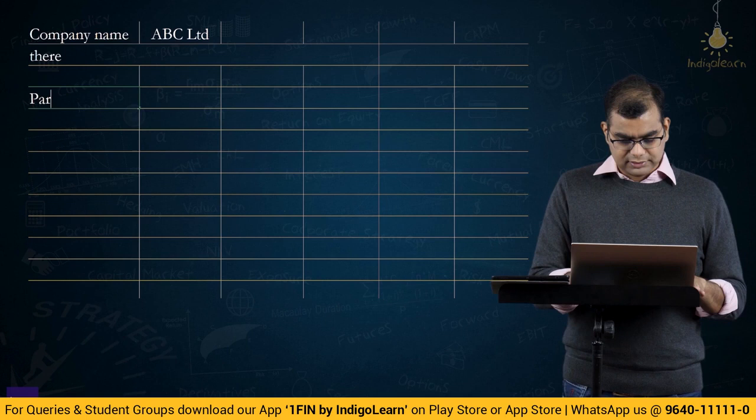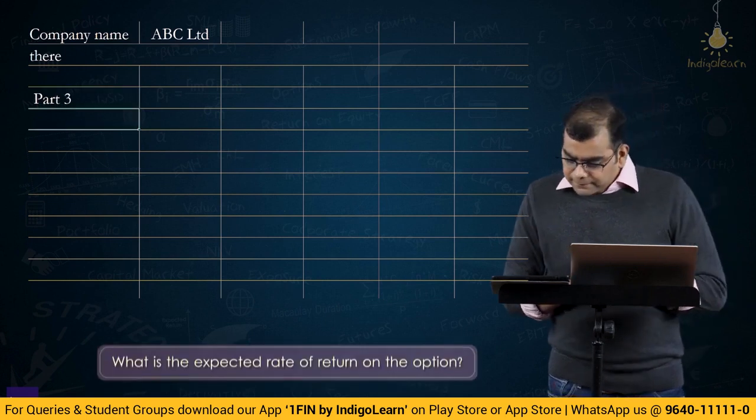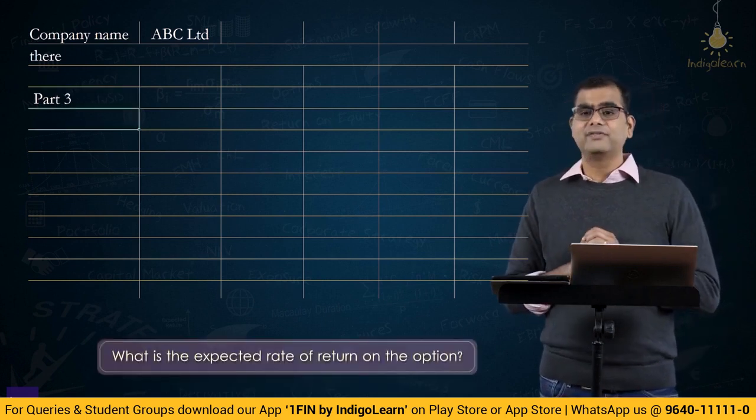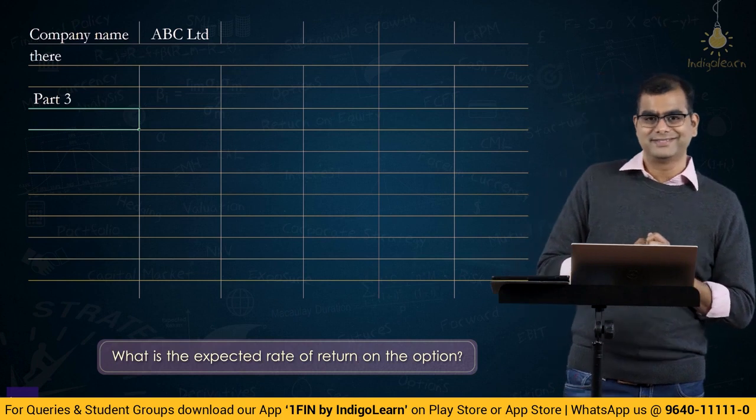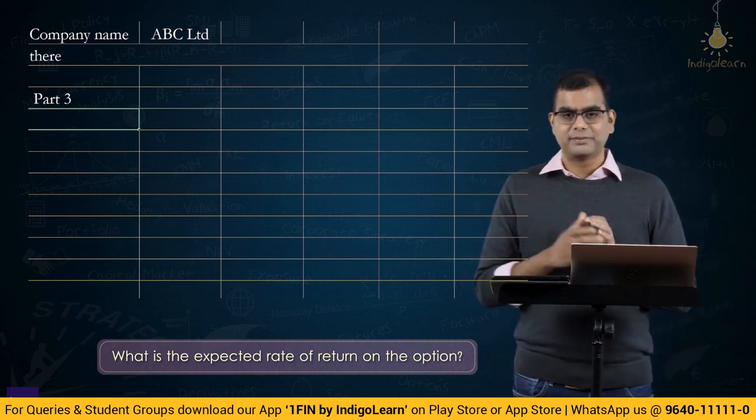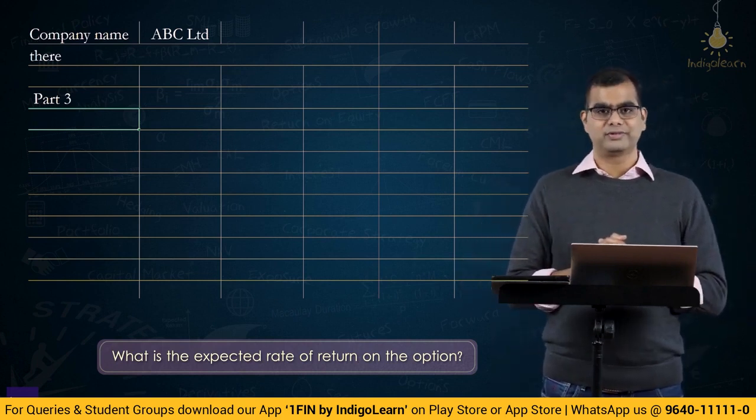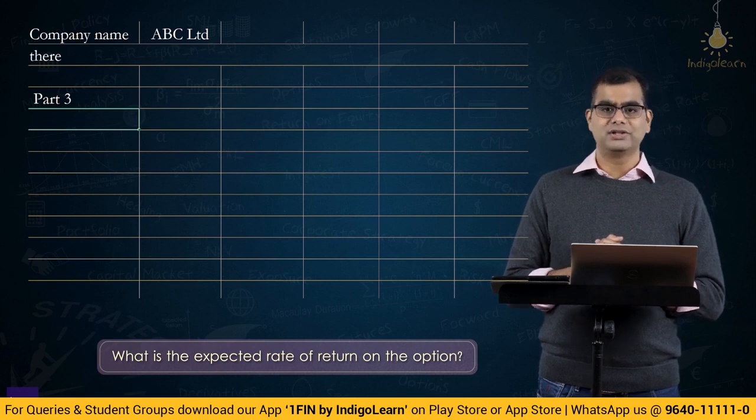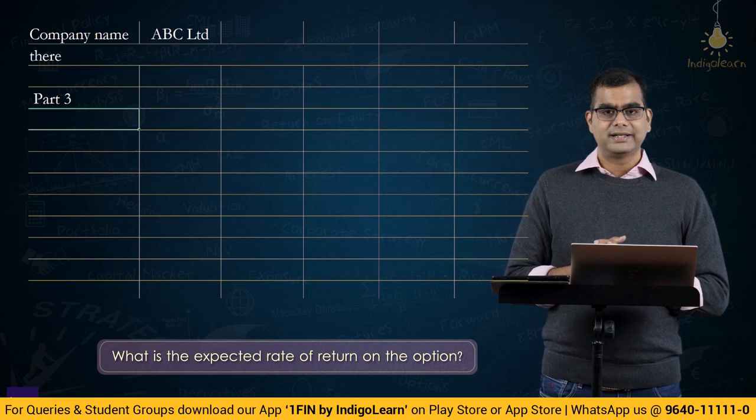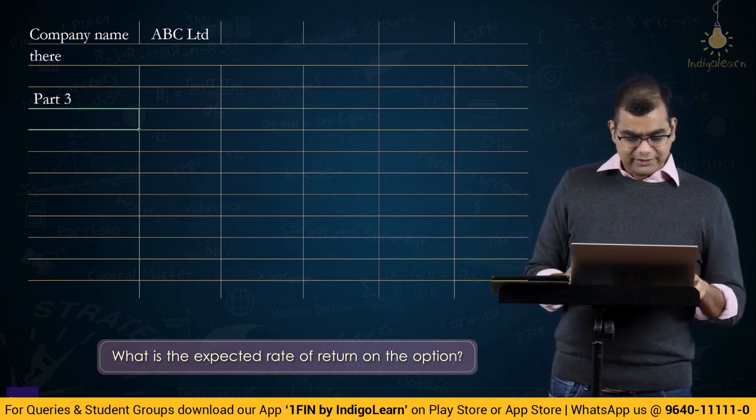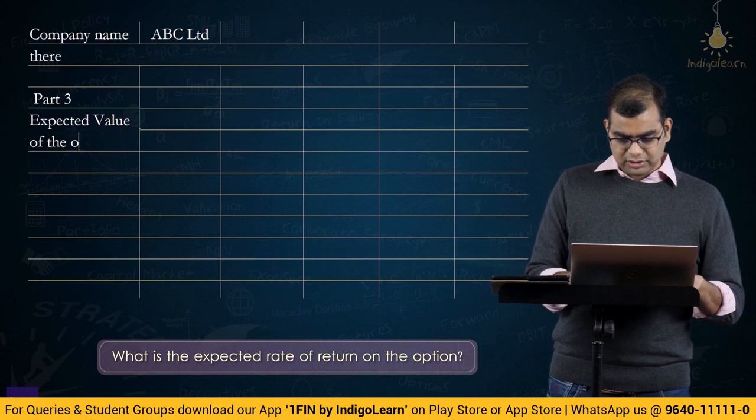Anyway, now let us come to the third one. Part 3. What is part 3? What is the expected rate of return on the option? If you remember one of the previous questions, we solved that also. What is the expected value of the option or expected benefit arising out of the option? Right. So, expected benefit from the option, expected value of the option.